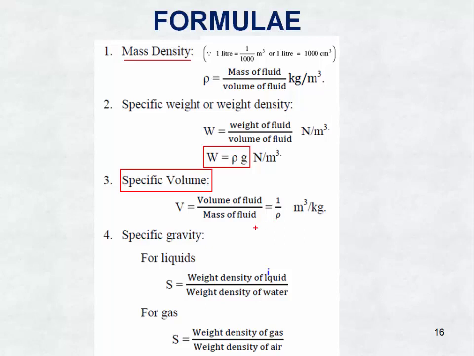Next one is specific gravity. For liquids, weight density of the liquid divided by weight density of water, water being the standard liquid. It is also defined as mass density of liquid divided by mass density of water. For gas, weight density of gas divided by weight density of air. It is also denoted as mass density of gas divided by mass density of air. It will be useful to solve the problems. Next we are going to see a few problems.